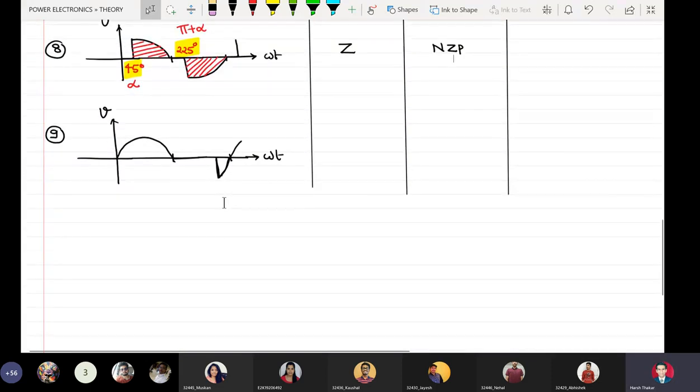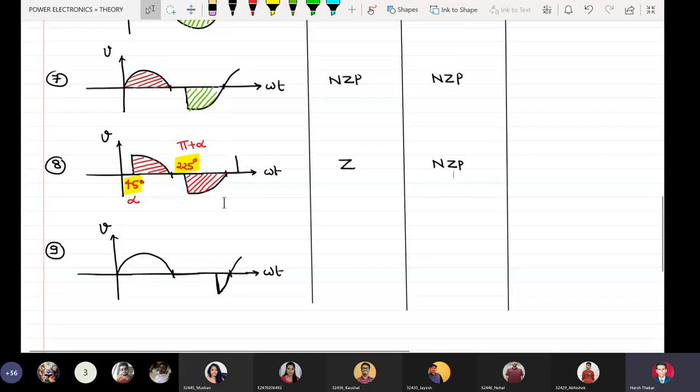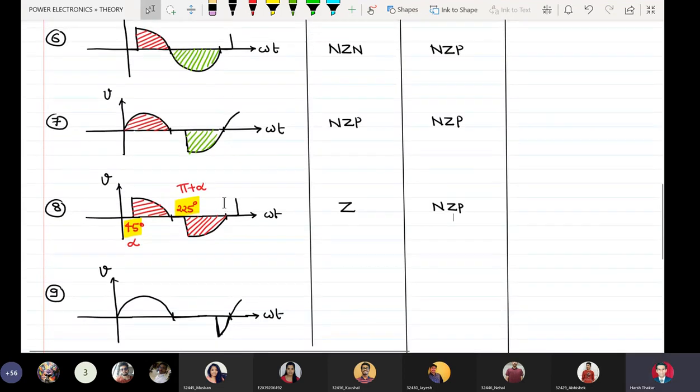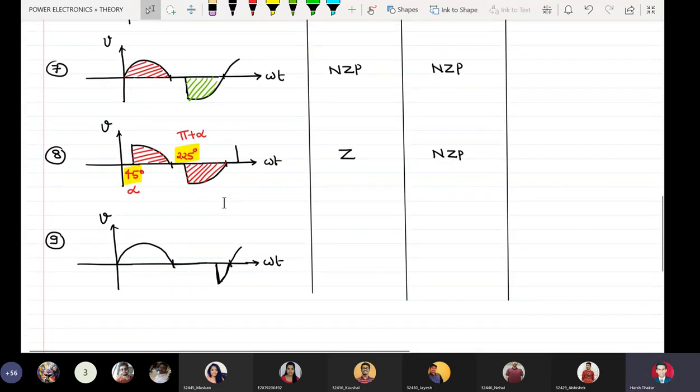What about this thing now? Yeah, waveform number 9. NZP, NZP. So what is the difference between waveform number 7 and 9?